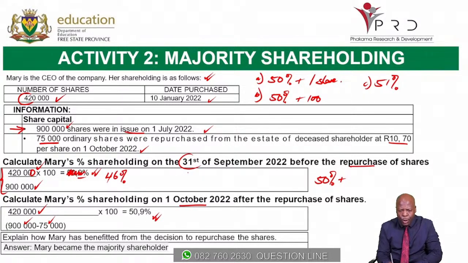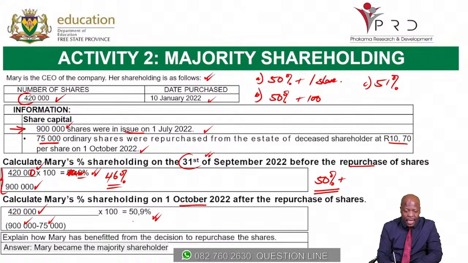So according to what we had said initially, if Mary has 46% here on the 31st of September, she was not a major shareholder because she was holding 46% on this day. You have to have 50% plus for you to become a major shareholder.